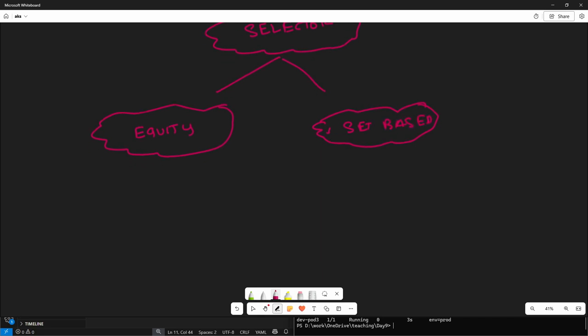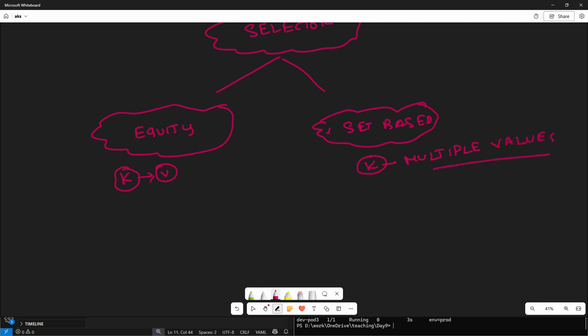Okay, so what is the difference between the equity based selector and the set based selector? Definitely we have to pass one key in both the cases, but in terms of values, if you are passing only one value, then it comes under equity, and in set based selector you're good to pass multiple values.